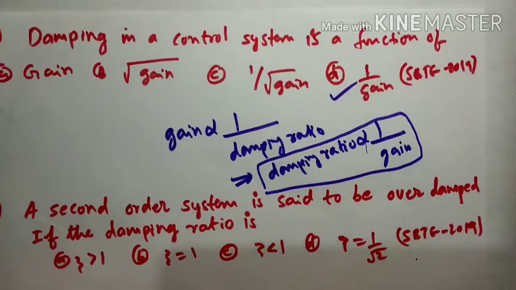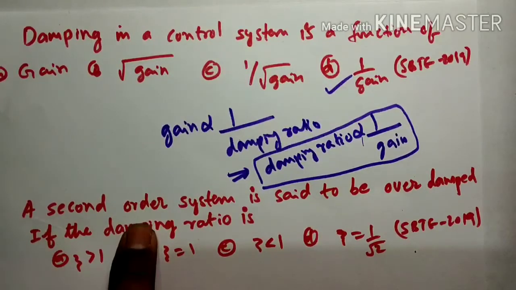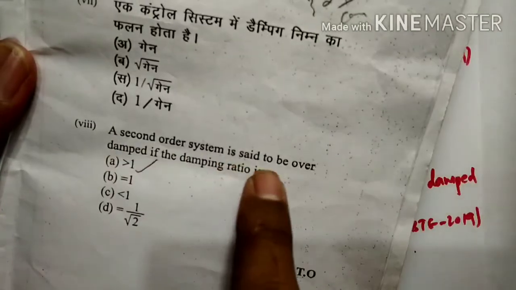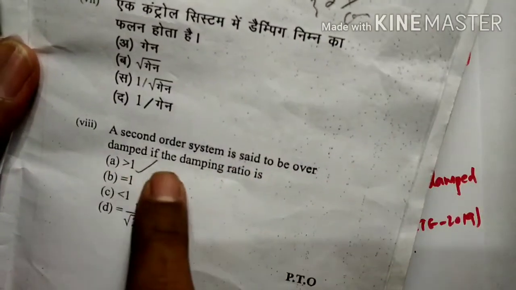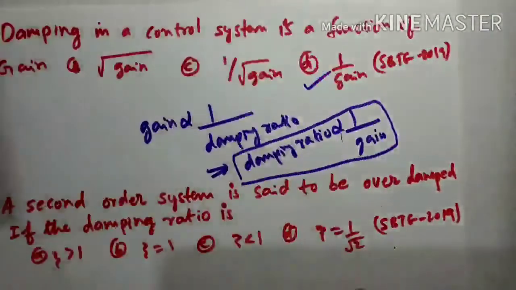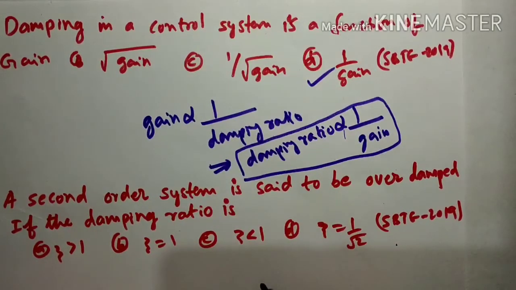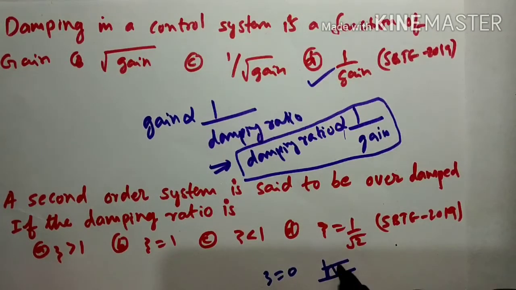So the next question is a second order system. You see that here in the SBT question paper. A second order system is said to be over damped if the damping ratio is what? We already know there are four conditions. Suppose the damping ratio is equal to 0. What response do you get? You get an undamped response.